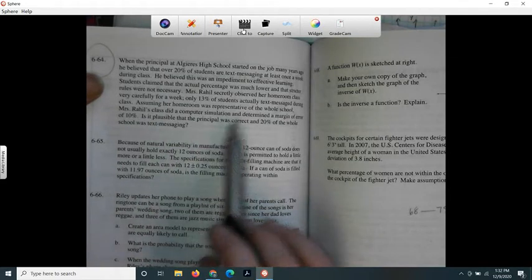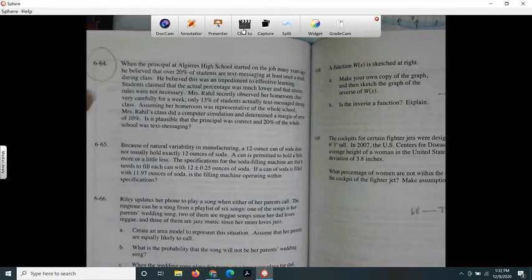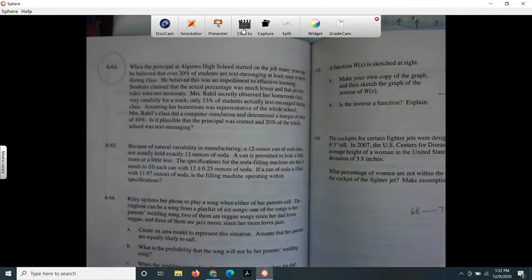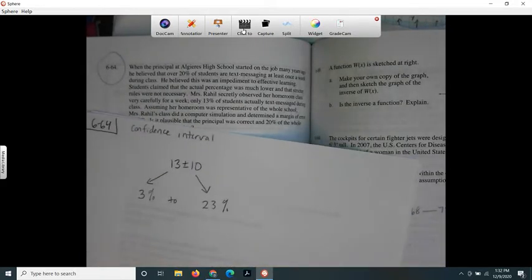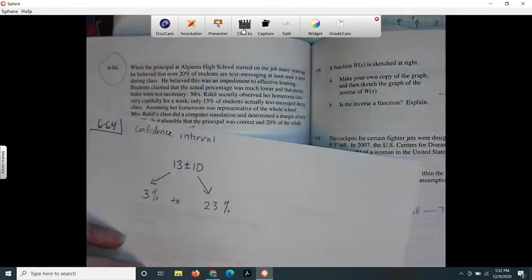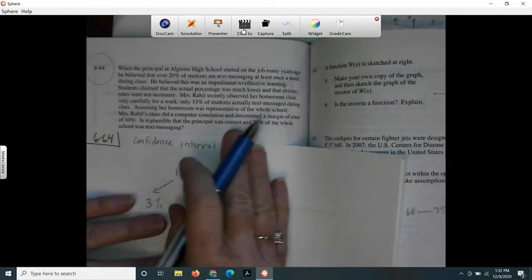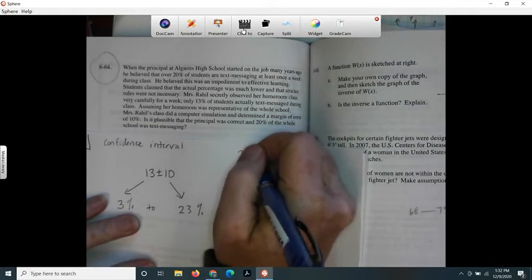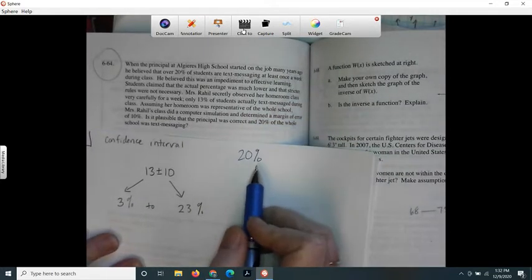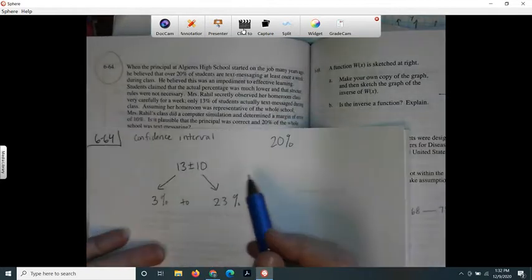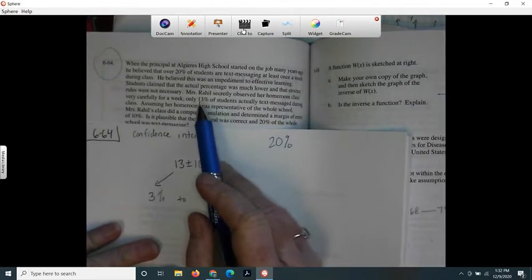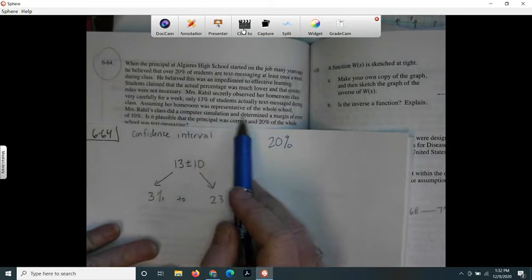So in this one, we don't have to go find anything. We just use the numbers that they gave us. They already did the simulation. We're just going to use the numbers they got. So we need a confidence interval. The suspicion is that 20% of the students are texting. We know we're going to use this 13 because it says we're going to assume that's representative of the